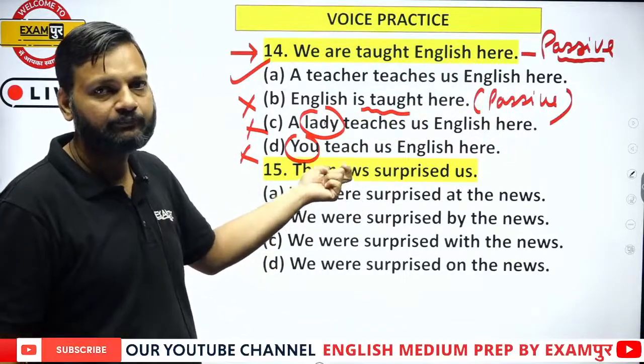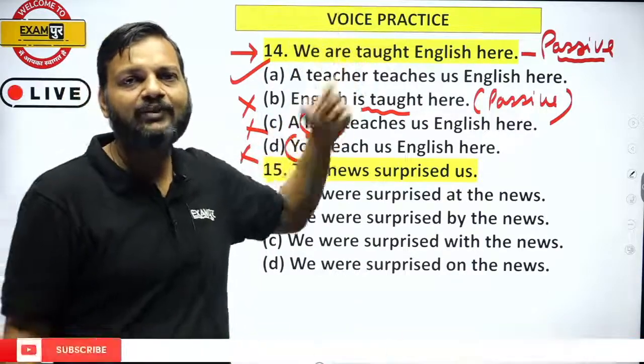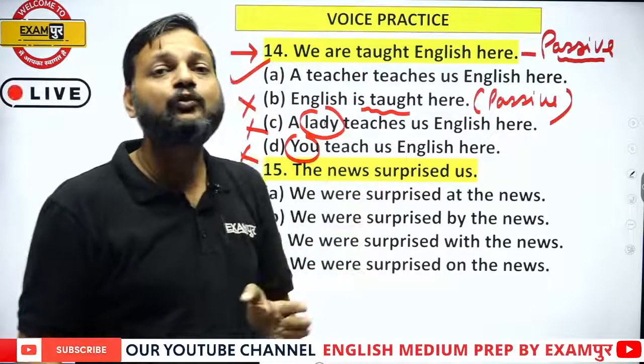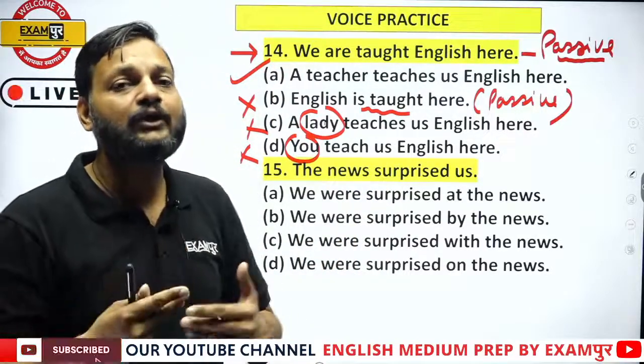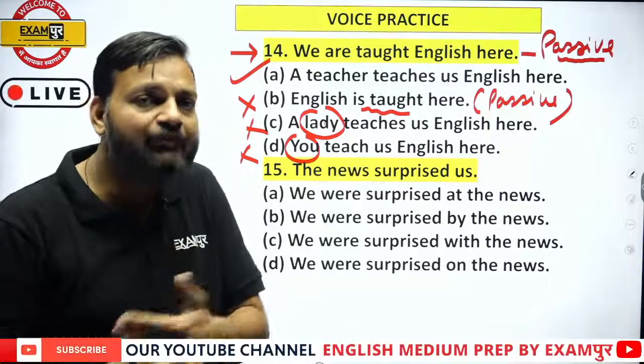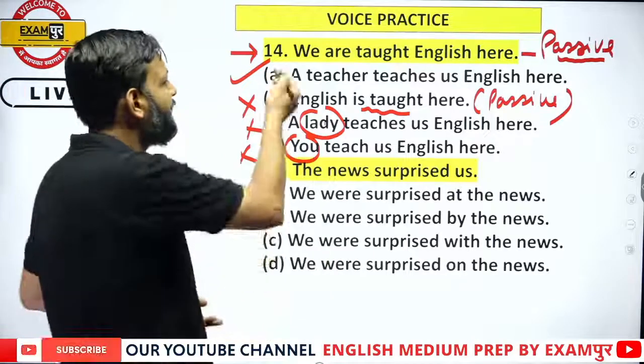But in the question the subject is missing, and when the subject is missing you have to assume the obvious subject. So who is the obvious subject of teaching? A teacher. That's why option A is the right answer.